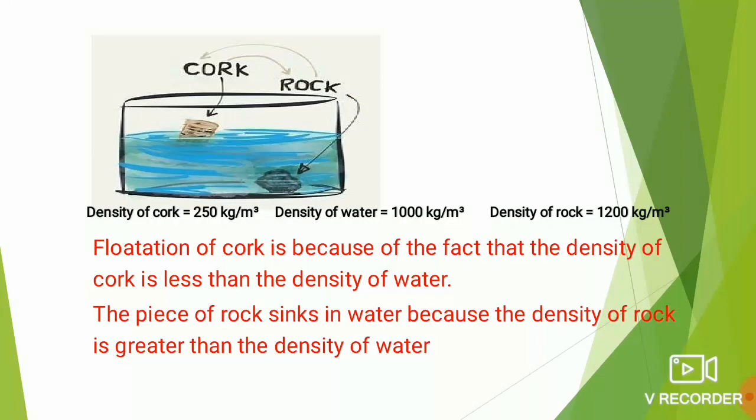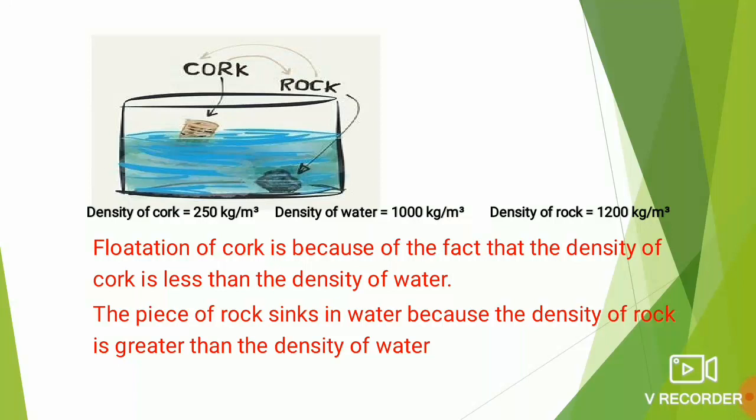So now let us understand this concept of flotation and sinking with the help of this arrangement. In this arrangement, you can see in a container some amount of water is taken. In the water, a cork is placed and a rock is placed. We can clearly make out the cork is floating on the surface, whereas the rock has sunk. What is the reason? Why is the cork floating and the rock sinking? This is all depending on the densities of different materials.